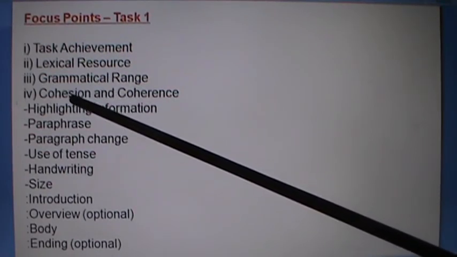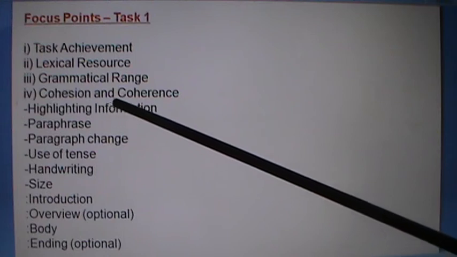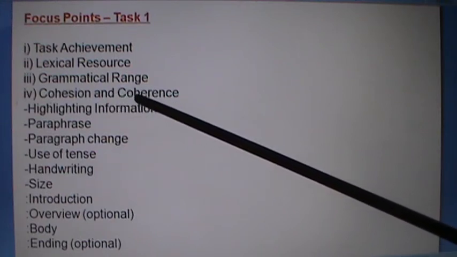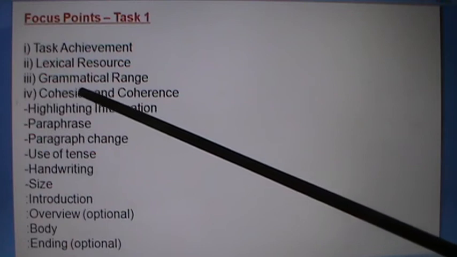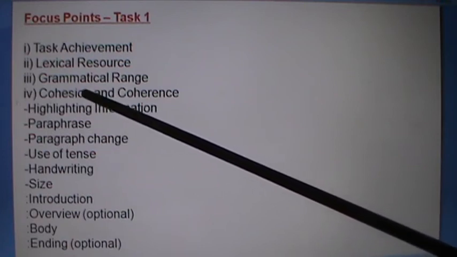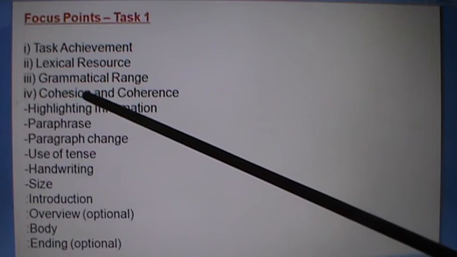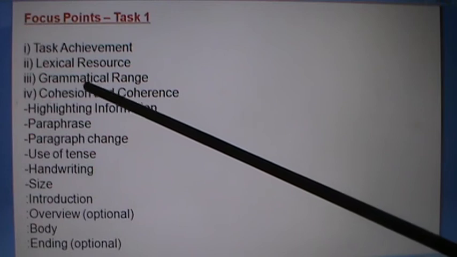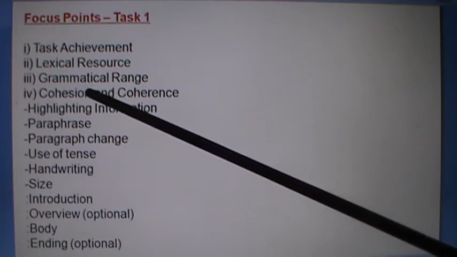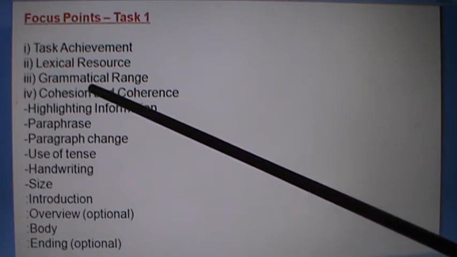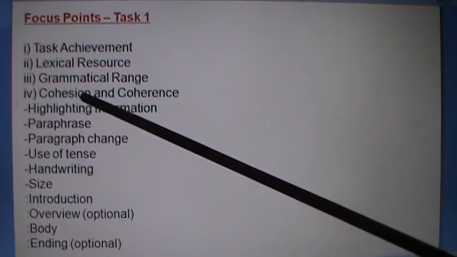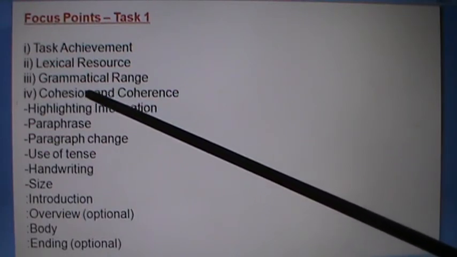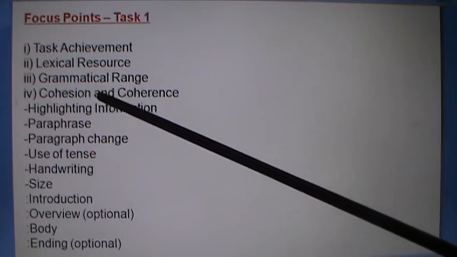Now similarly, let's go to number 4, cohesion and coherence. Here cohesion means linking words, which includes connectives or conjunctions, or pronouns also. Any conjunction such as because of, although, however, even though. All these terms come under cohesion. Cohesion links more than one word or statement in a paragraph.